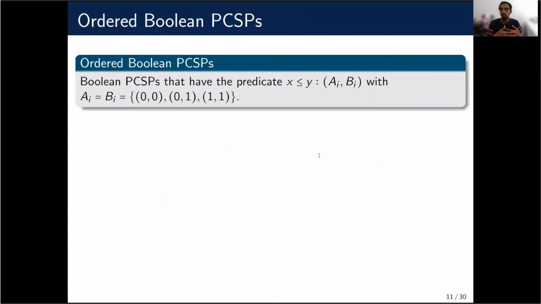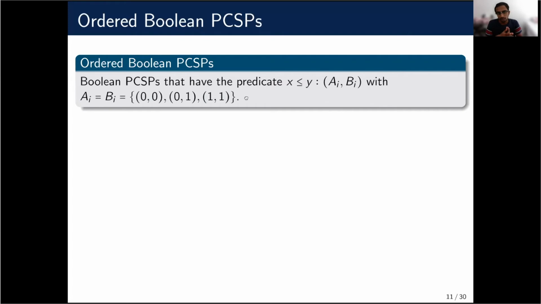So towards proving this result, in this work we study so-called ordered Boolean PCSPs and prove a dichotomy for them. First, we define these ordered Boolean PCSPs. Ordered Boolean PCSPs are Boolean PCSPs which contain this predicate pair Ai, Bi, which is like x less than or equal to y. That is, Ai and Bi are both equal, and the predicate is this two-ary predicate, which is true if the first variable is less than or equal to the second variable. So why is this interesting?